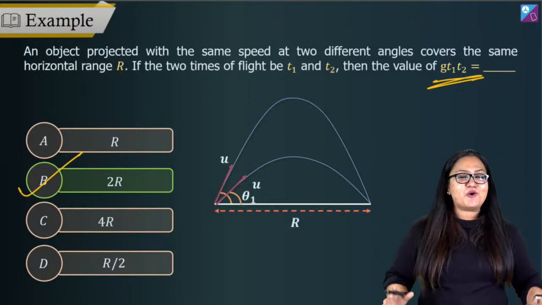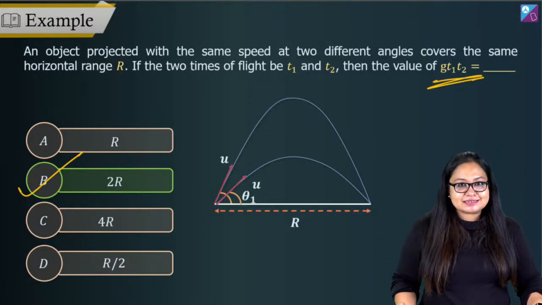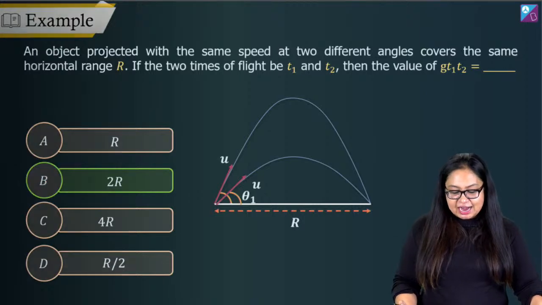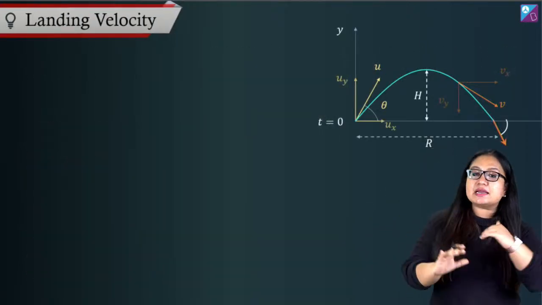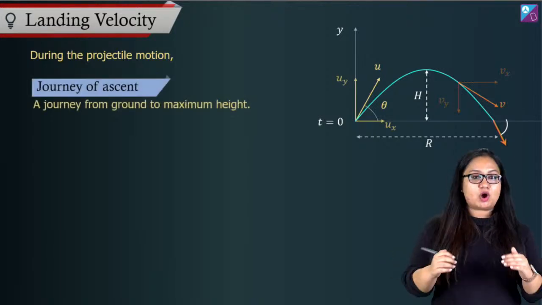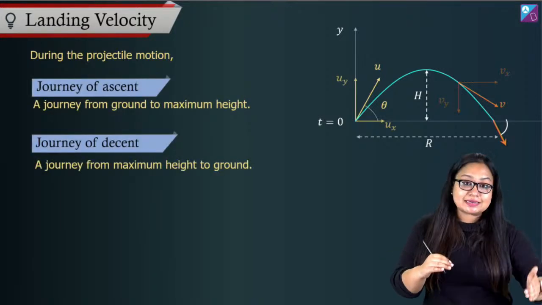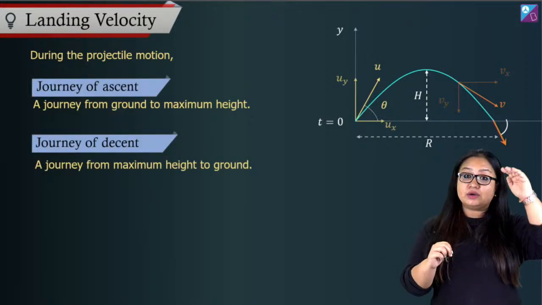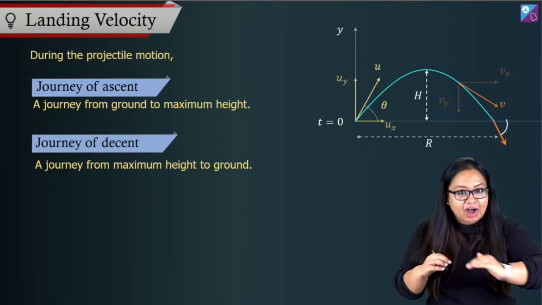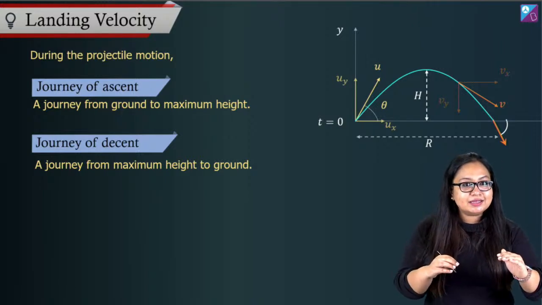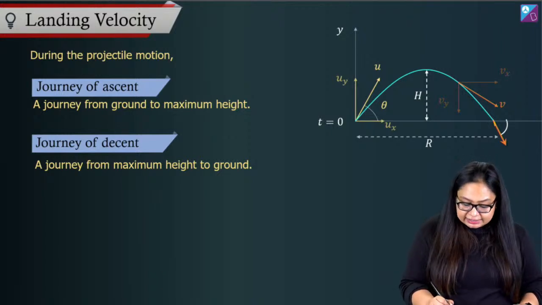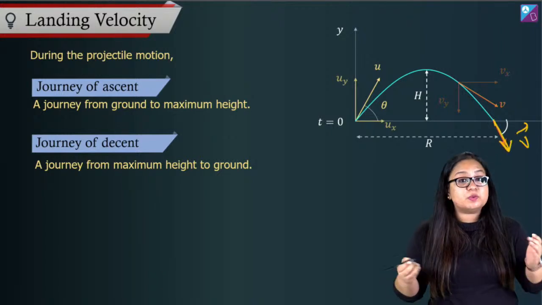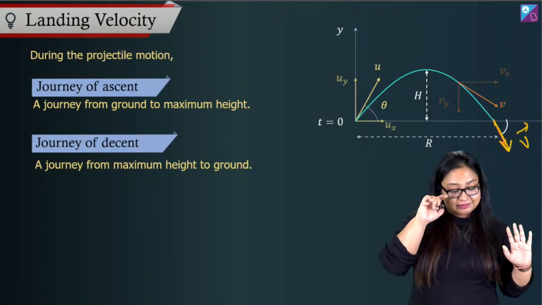Alright, I hope you guys understand this, right? Let's move on and let's go to landing velocity, right? So next thing about projectile motion is, yes, we've talked about how much time it takes. We've talked about how high it goes. We've talked about how far it goes horizontally, right? Now we will talk about what is the landing velocity. What is the velocity with which it lands, right?